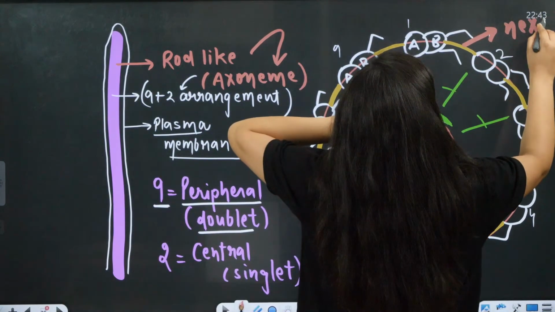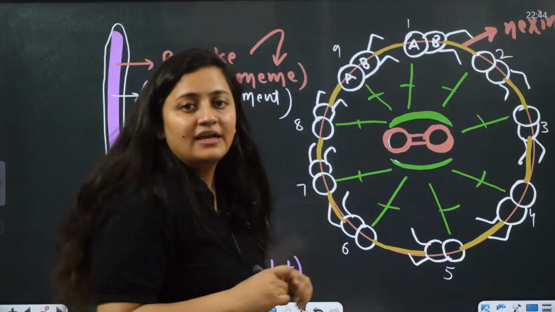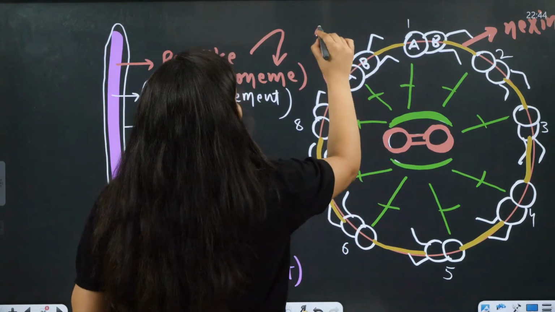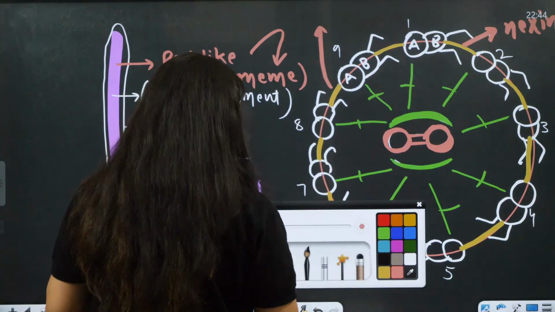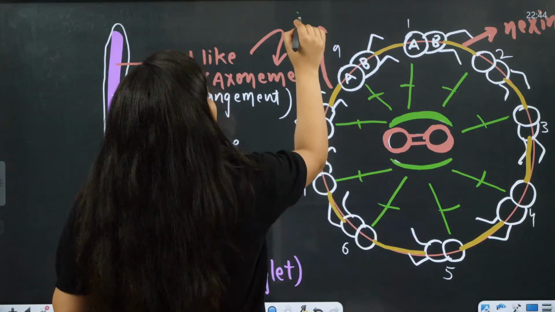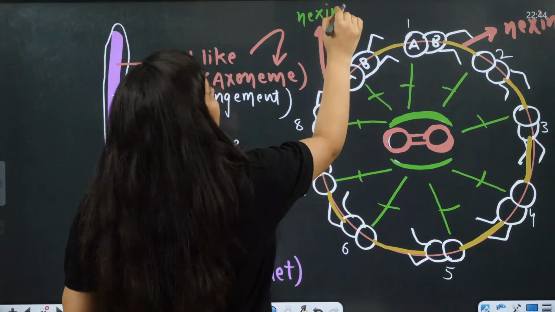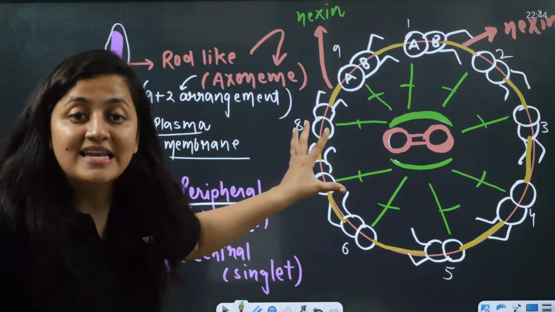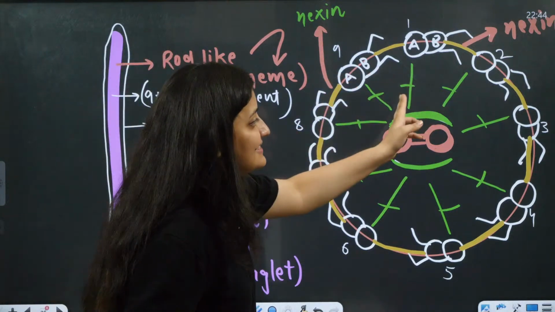It is the nexin protein which is linking it. Nexin. Now these are the radial spokes.